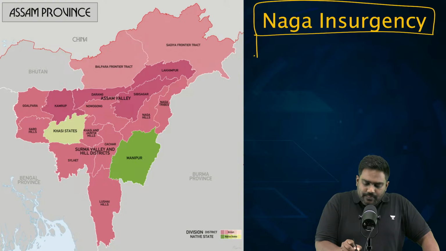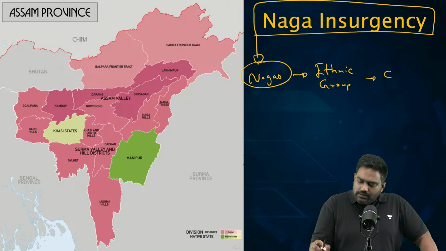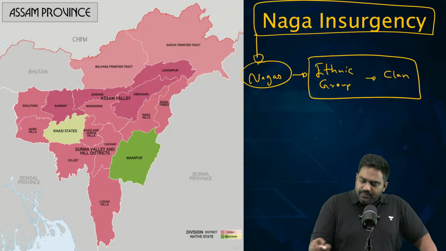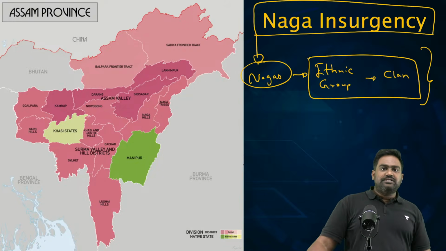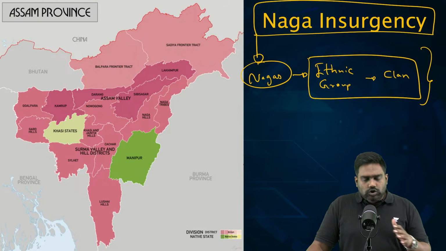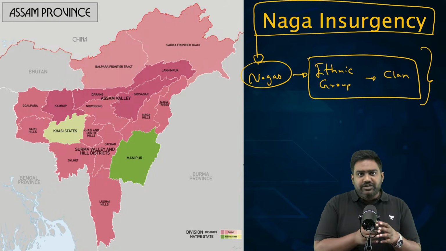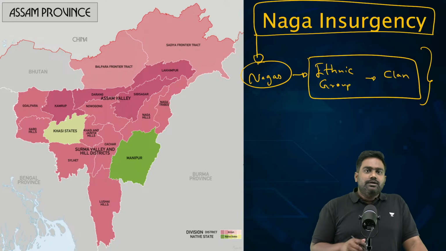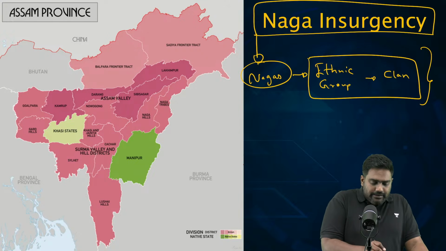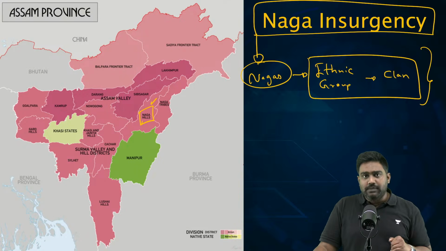The Nagas are a very large ethnic clan or ethnic group. The Nagas are not tribal per se, though they have scheduled tribe status, the scheduled hill tribe status in some states where they are in minority. But across this region, the Nagas are part of a very large ethnic clan that is widely distributed. So Nagas are not just found in today's Nagaland, primarily the Naga Hills. It spills over into Assam as well as into Manipur.